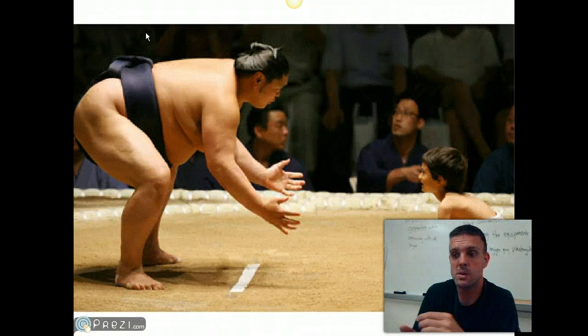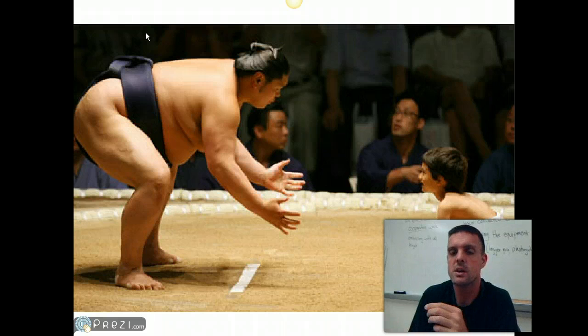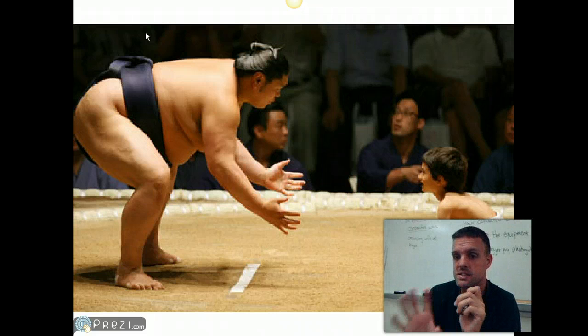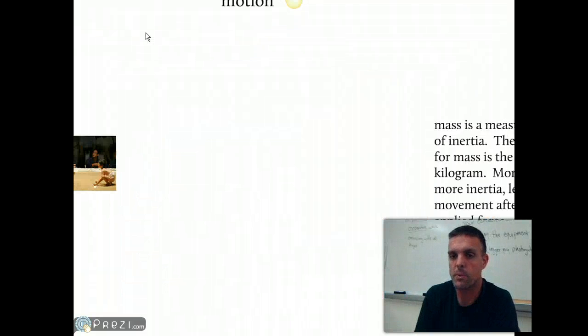Look at these two wrestlers, all right? One has more inertia than the other. If the sumo wrestler, the big guy, gets moving, he's going to be really hard to stop, all right? But it's not going to be tough to stop this little guy because he's got very little mass, he's got very little inertia. If he's in motion, you'll be able to stop him pretty easily, okay?